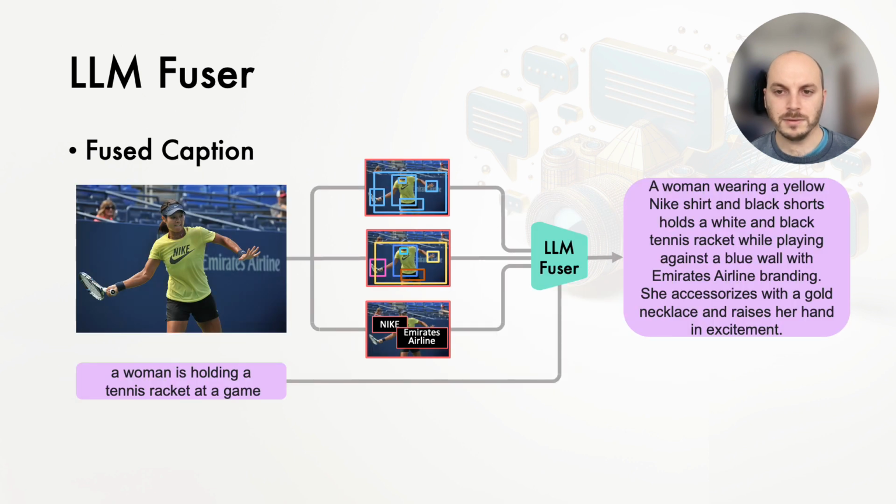In this example, the original caption was a woman is holding a tennis racket at a game. The new Fuse caption, maintaining fluency and coherence, enriches the description with additional details, such as the yellow Nike shirt, the black shorts, the Emirates airline branding on the blue wall, her raised hand, and so on.